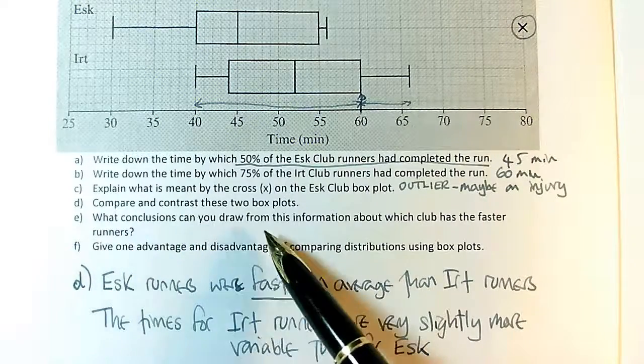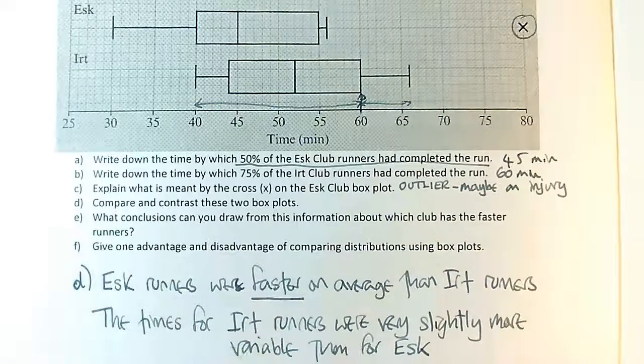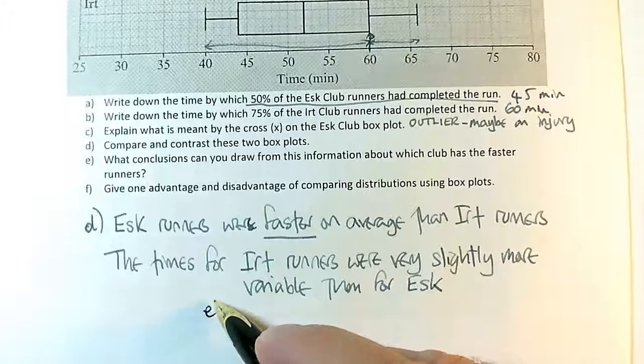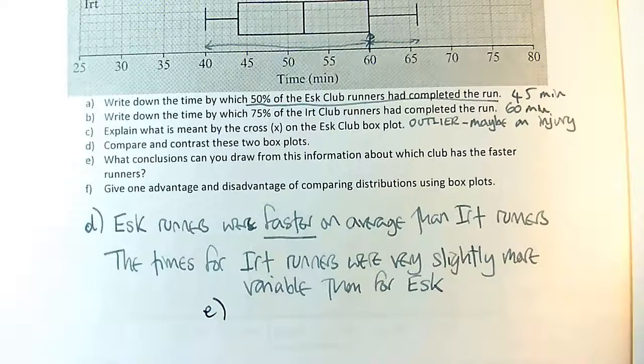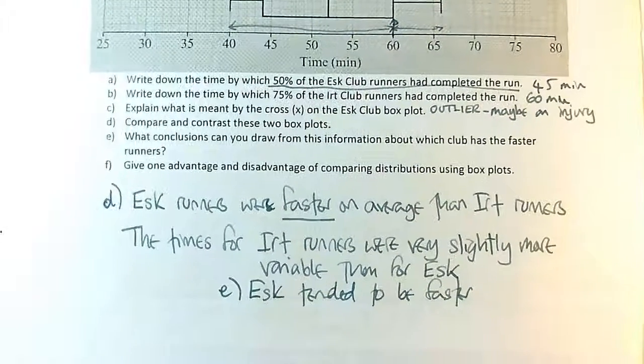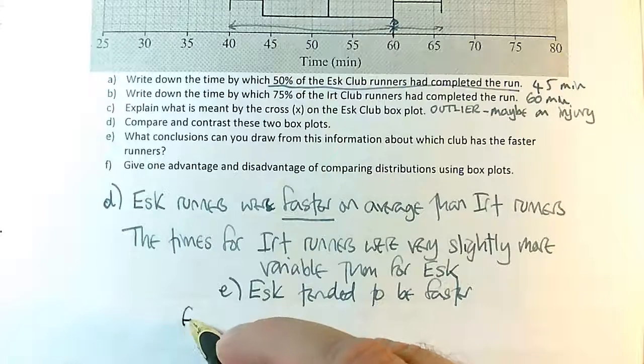What conclusions can you draw from this information about which club has the faster runners? Well, I've kind of already done that, so ESC runners tended to be faster. So you may be thinking, why are they asking that again? Well, this is a question out of a textbook, and the textbook might think that it's okay just to say that the median is a higher time for ERT than it was for ESC, but that's not what we want on our statistics course. Everything has to be in context. Okay, so that didn't add anything very much, did it?